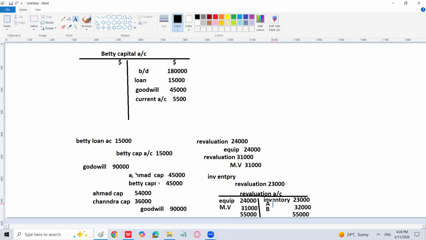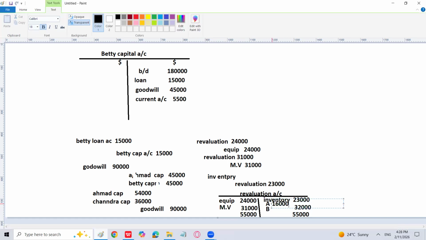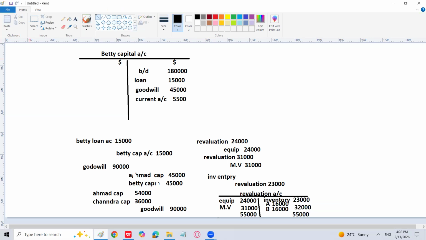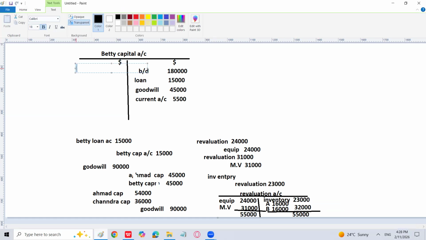So Ahmed revaluation loss is 16,000 and Betty revaluation loss is also going to be 16,000. So because of this revaluation loss, his capital account is going to be decreased. So it will come on the debit side. Also, it will come on the debit side of Ahmed also. But here I'm going to write revaluation loss, and that is 16,000.